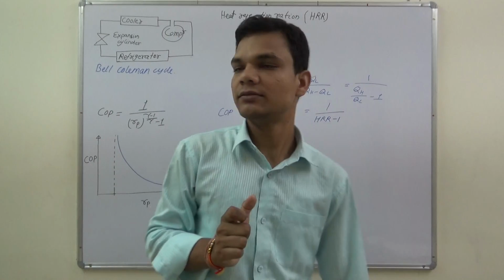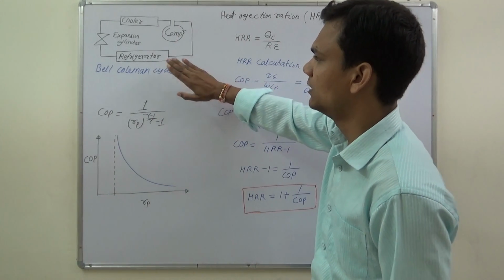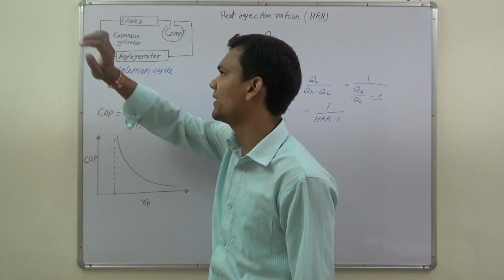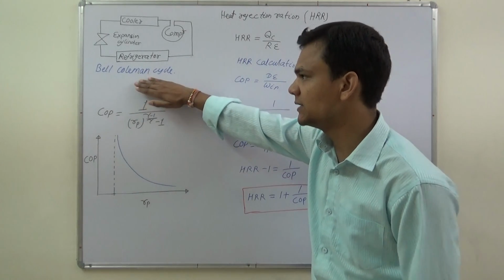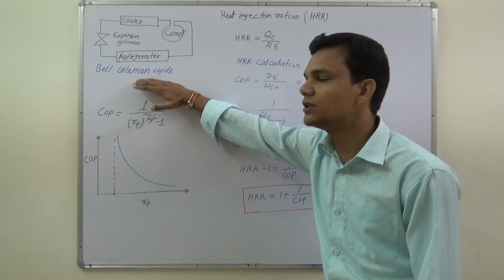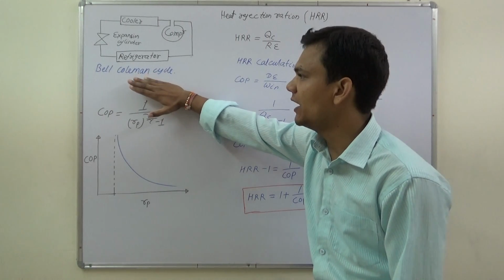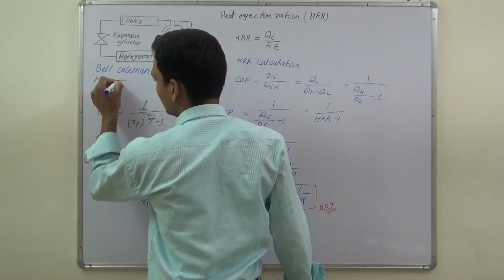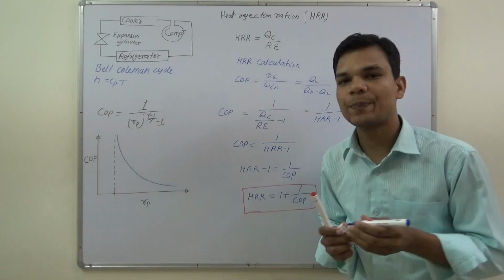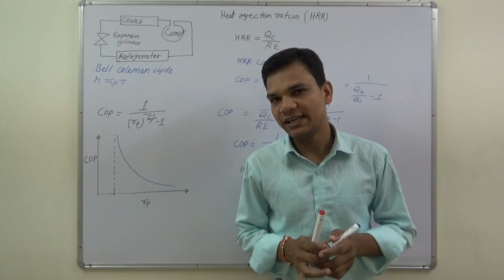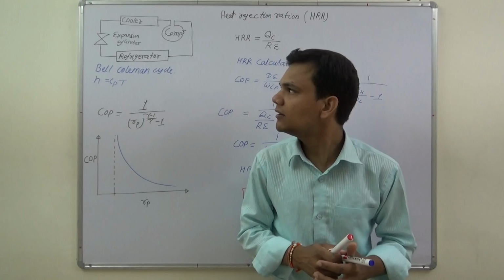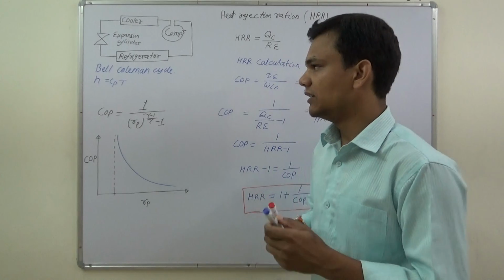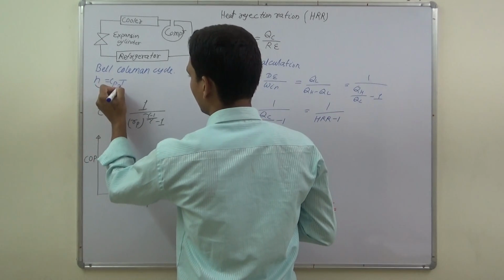So let's start from the very first. Why do we prefer isentropic expansion in place of isenthalpic expansion in the Bell-Coleman cycle? In the Bell-Coleman cycle we use air as a refrigerant, and for air the enthalpy is H equal to Cp dT. We treat air as an ideal gas, and for an ideal gas the enthalpy is directly proportional to temperature.